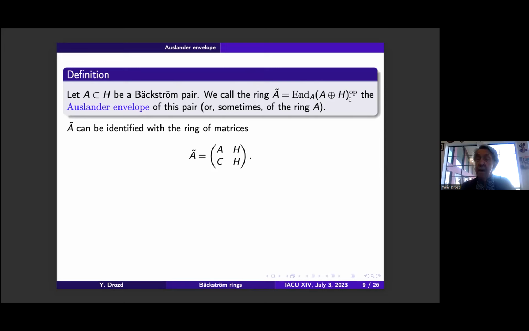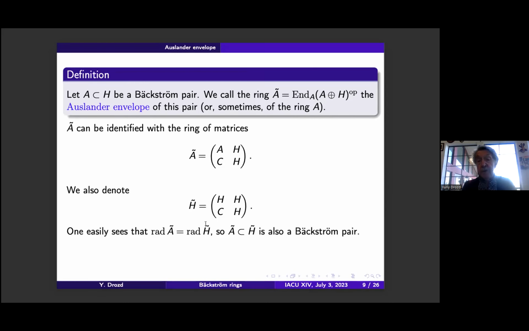And for technical reasons, it is more convenient to consider the opposite ring. Namely, this ring can be identified with the ring of matrices of this form, 2 by 2 matrices with coordinates in A, H, and so on. And I also consider the following ring, just replace A here by H. One will easily see that their radicals coincide. So this is also a Bäckström pair.